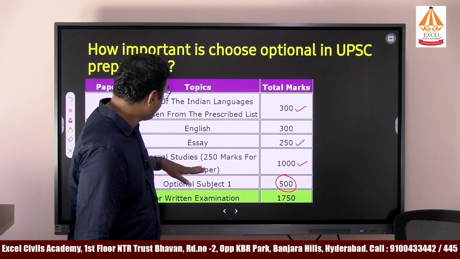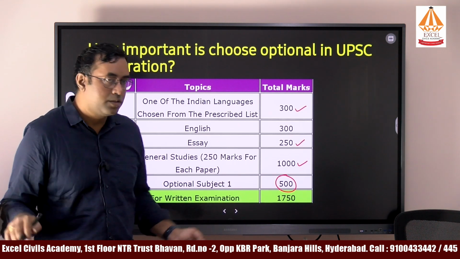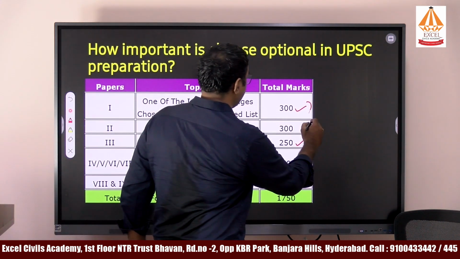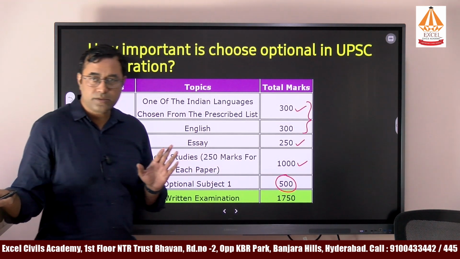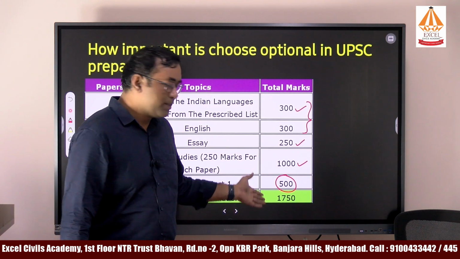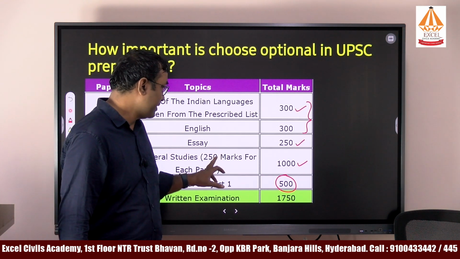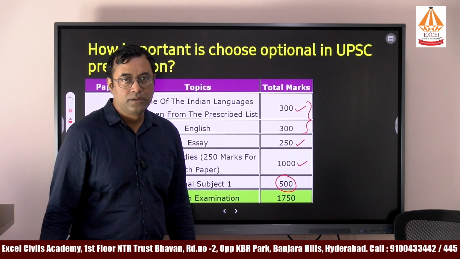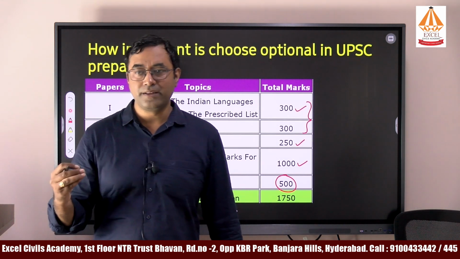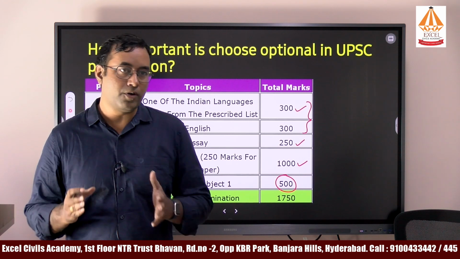The essay, GS papers and the optional subject altogether are almost 1750 marks. Here the Indian languages are qualifying papers, you just need to get more than the prescribed limit of marks. There is a possibility that you can score more marks in the essay, ethics in the GS paper and the optional subject. Whoever gets more marks in these areas has a high probability of clearing the exam. That is the trend we observe in the current format of the exam.